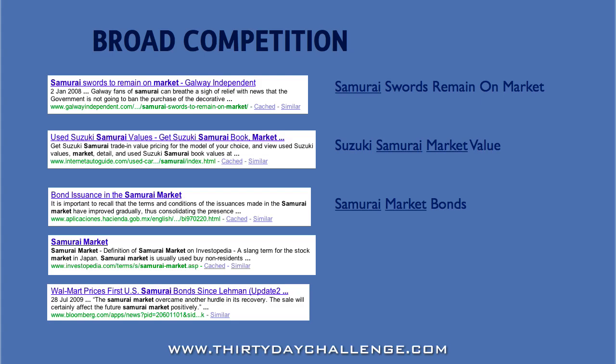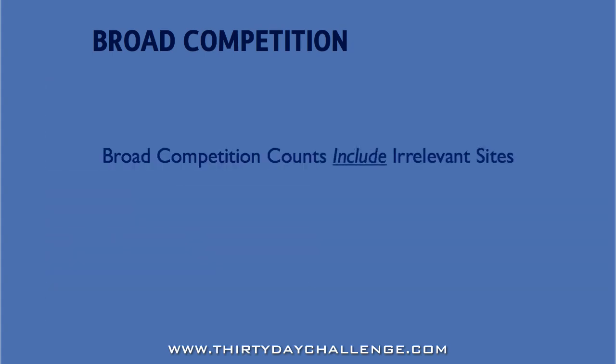Or there are even a couple of results here that are talking about samurai manga comics that are being sold in flea markets. Now obviously if we're searching for Market Samurai, we want the Market Samurai software. So all of this is irrelevant.